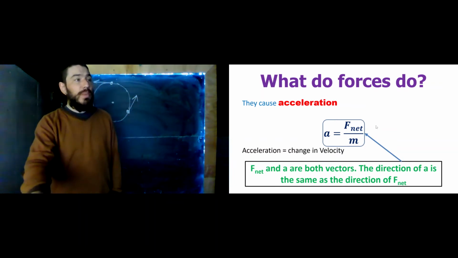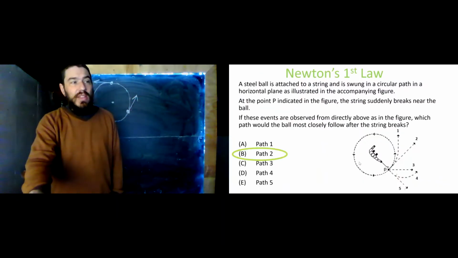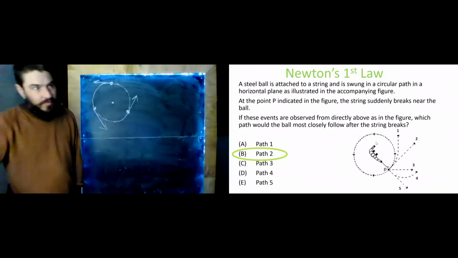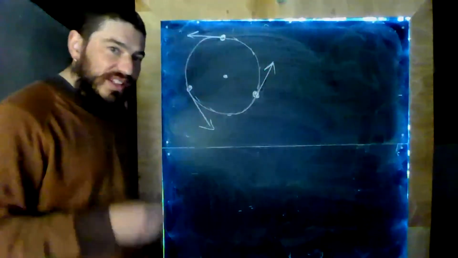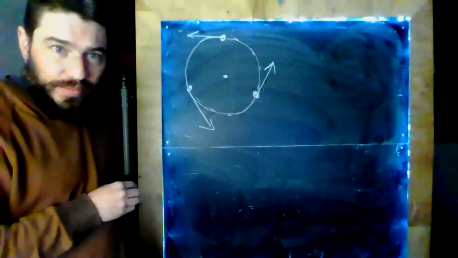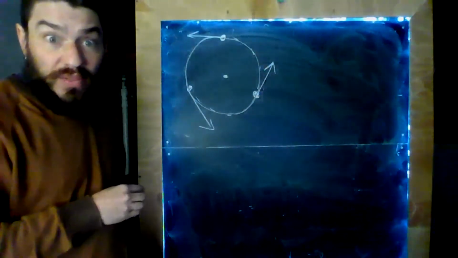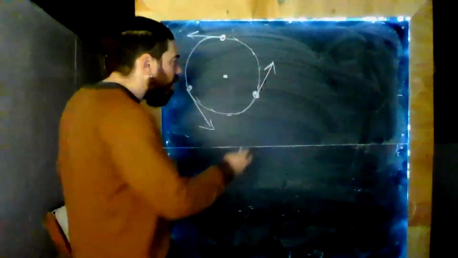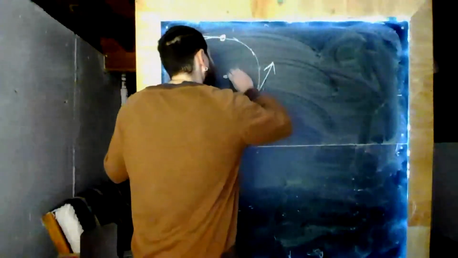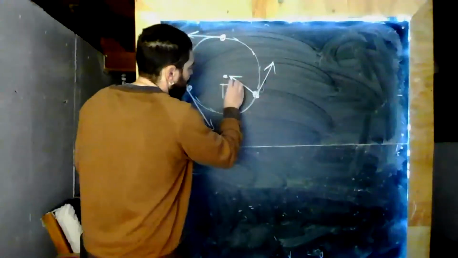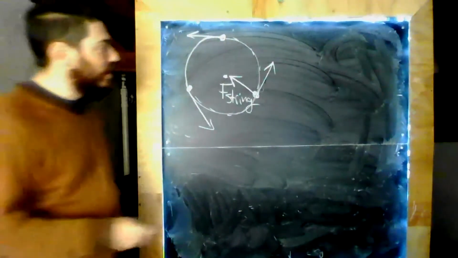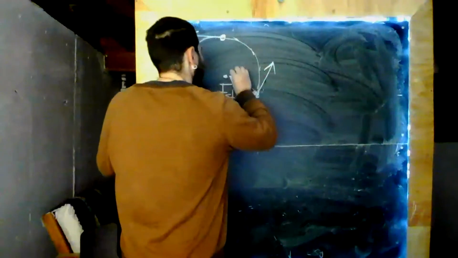Downward. In this picture here, we see this person swinging the ball around their head. The force that's causing the ball to move in a circle is the force of the string. In what direction does the string pull on the ball? Towards the center of the circle. Therefore, what is the direction of the acceleration? Towards the center of the circle.